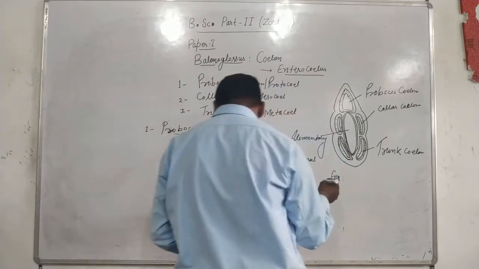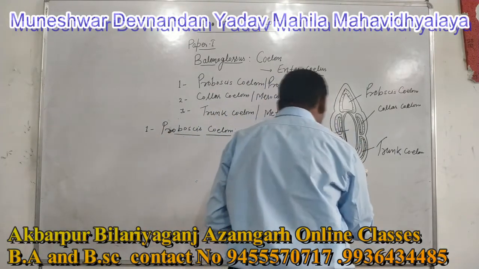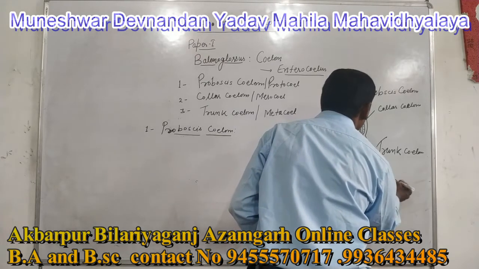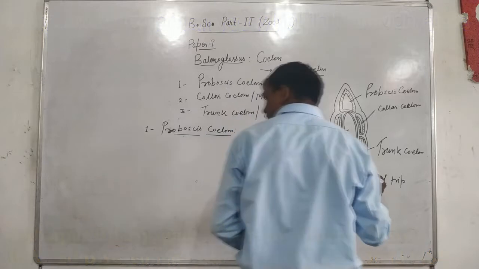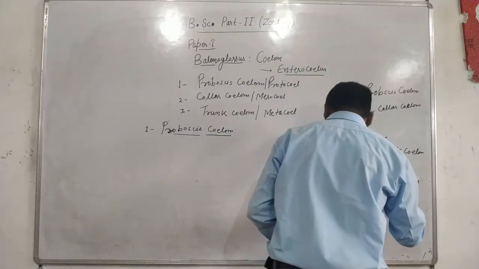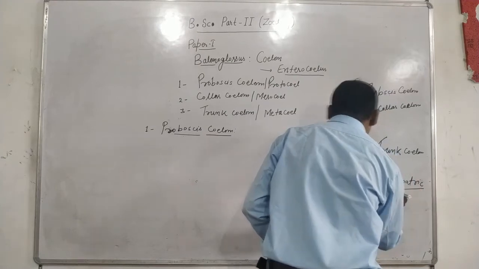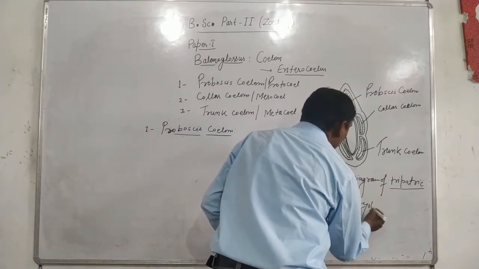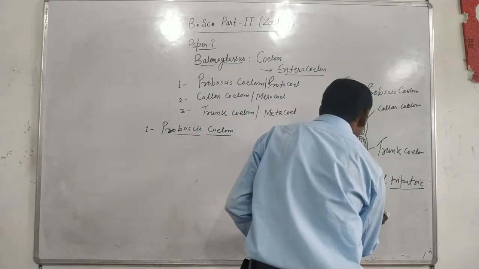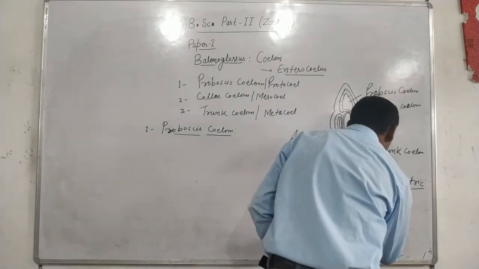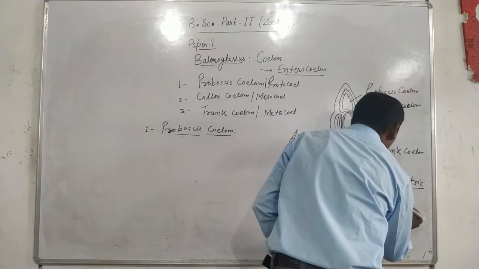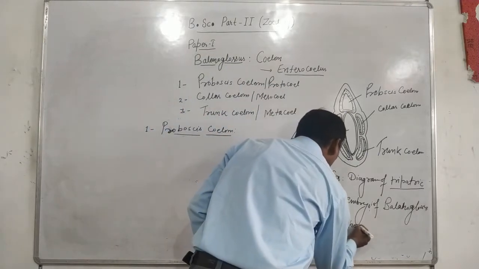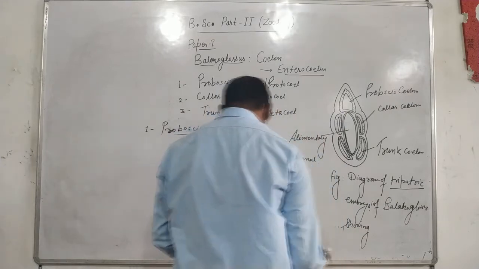This figure represents the diagram of the tripartite embryo of Balanoglossus showing coelomic cavities.